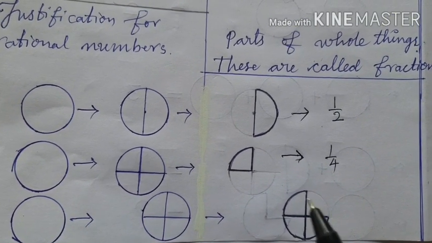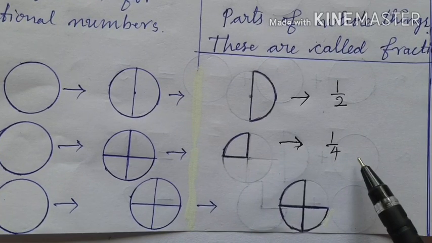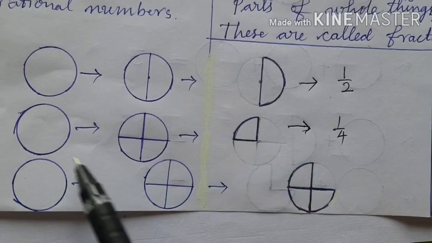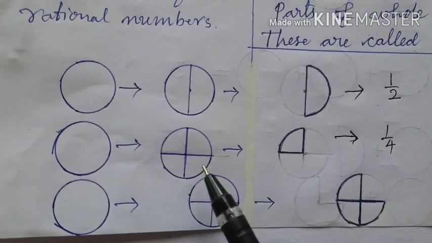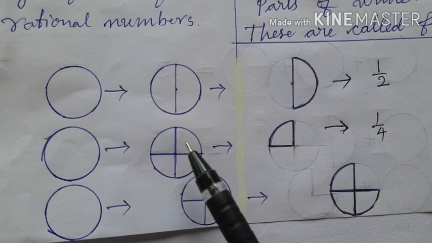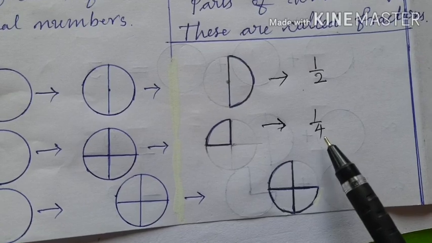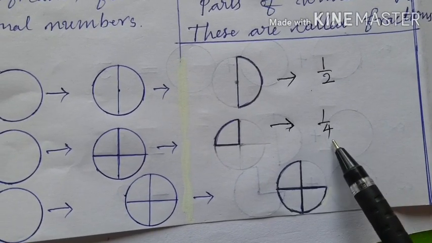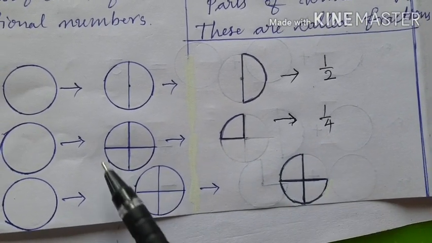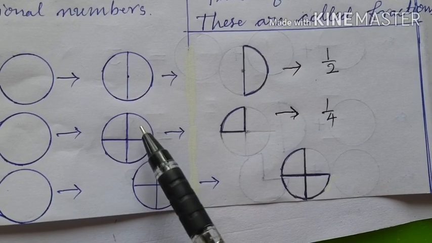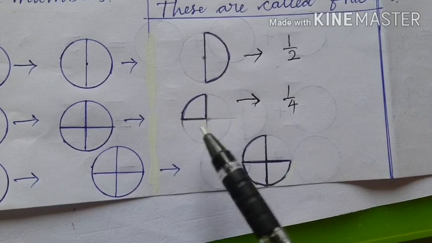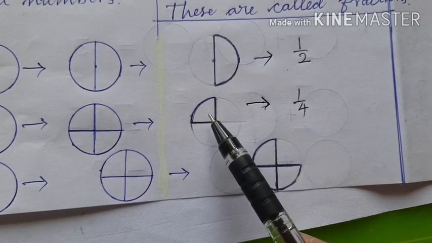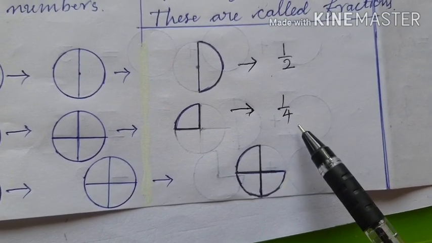Do we know, children, why the value of this is 1 by 4? Because one whole or complete thing is divided into 4 equal parts. That is why I write 4 below the fractional bar. And out of 4 equal parts, how many parts have I taken? 1 part. That I write upside. And the value of this object or thing is 1 by 4.